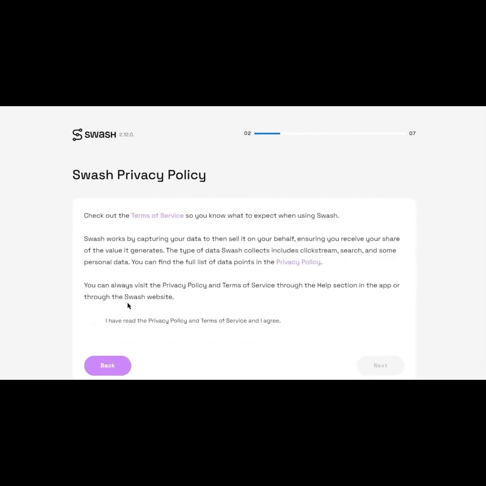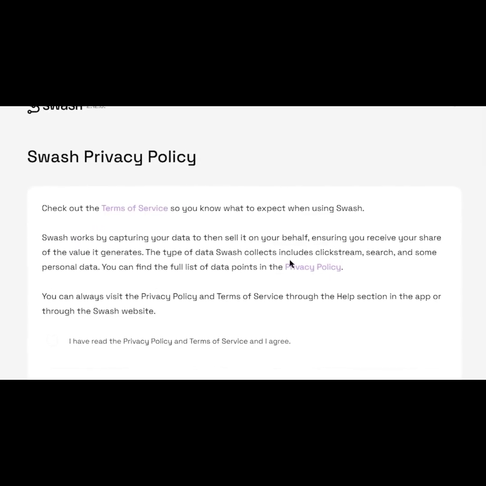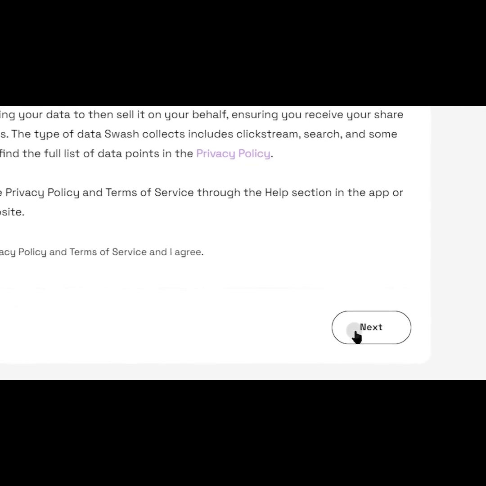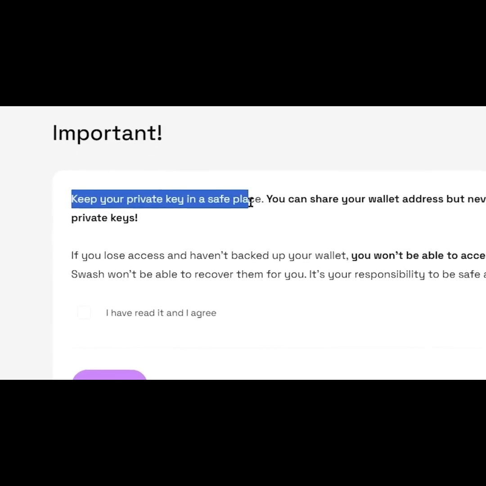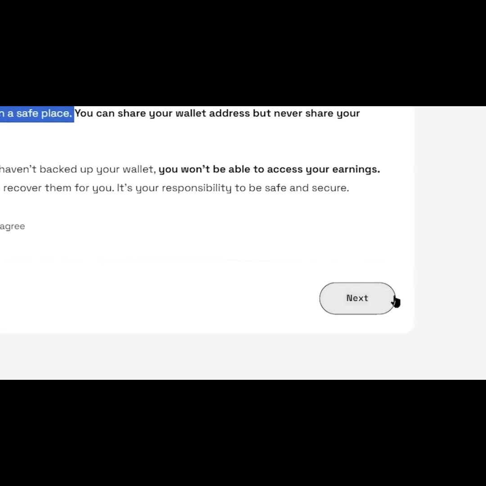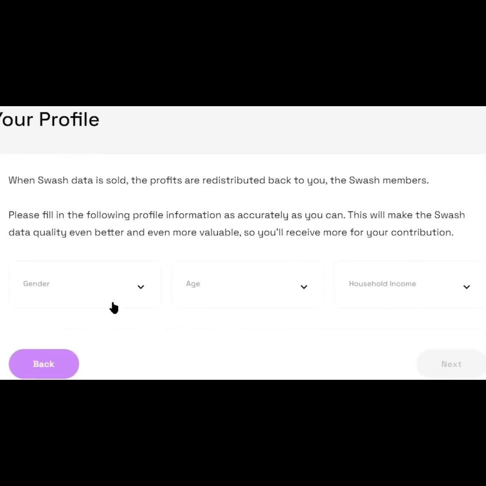That's then going to take you to this privacy policy page. You can read their terms of service and privacy policy there. Once you do that, just check this box and press the next button. From there, on the next page, it says, "Keep your private key in a safe place." So just remember that. Check this box also and move forward by pressing the next button. Now, you need to select your gender, age, and household income on this page and press next again.